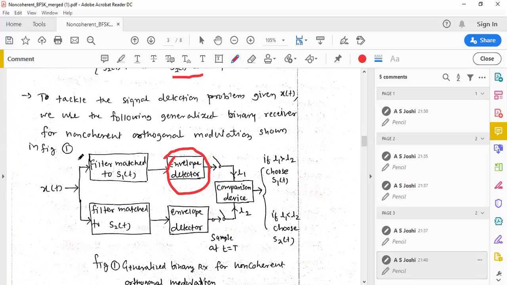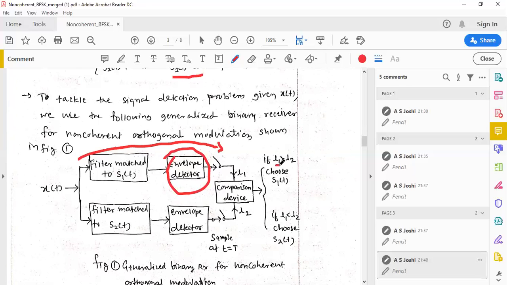The output of the upper path is L1 and the output from the lower path is L2. These two outputs are compared by using a comparison device, and based on whether L1 is greater than L2 or L1 is less than L2, the decision is made in favor of signal S1 of t or S2 of t.